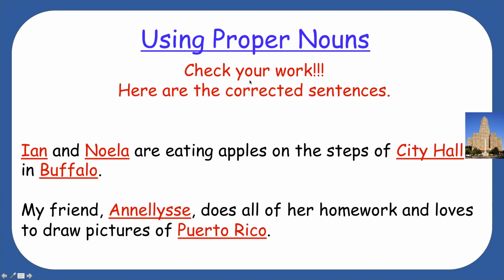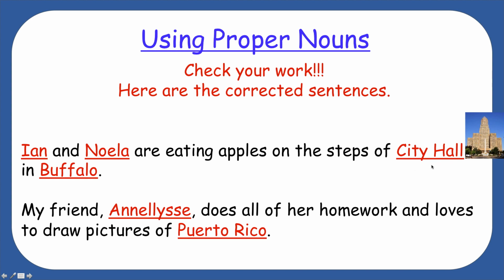Using proper nouns. Check your work. Here are the corrected sentences. Here are the right answers. So, Ian is a name, so we gave it an uppercase letter. Noella is a name of a girl. We gave that word a capital letter.